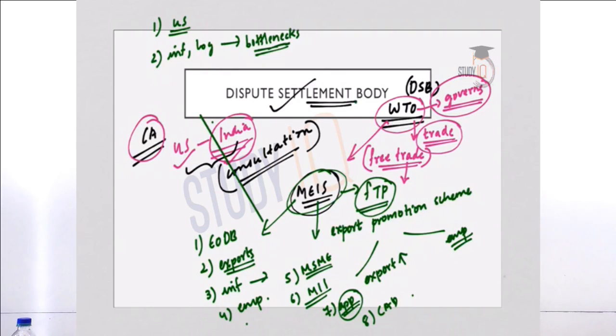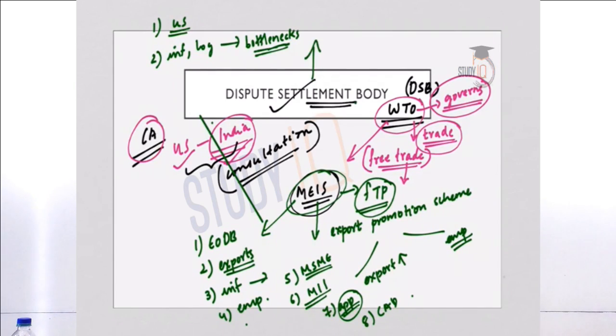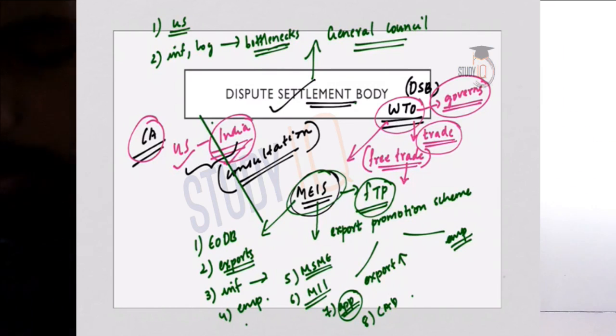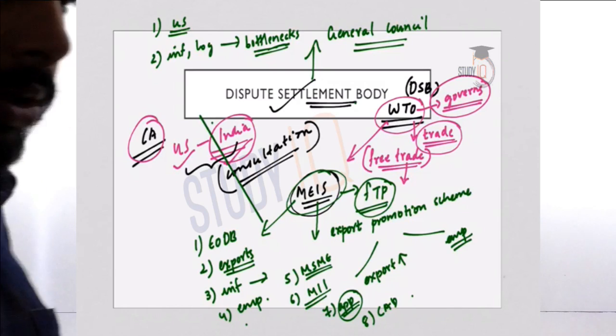So this is briefly about the Merchandise Exports from India Scheme, and the US has complained in the WTO dispute settlement mechanism against MEIS of India. Now we will understand what the dispute settlement mechanism of the WTO is. The General Council convenes as the dispute settlement body of the WTO, and the dispute settlement body has the authority to establish dispute settlement panels, refer the matters for arbitration, adopt panel, appellate body and arbitration reports, and to maintain surveillance over the implementation of recommendations.